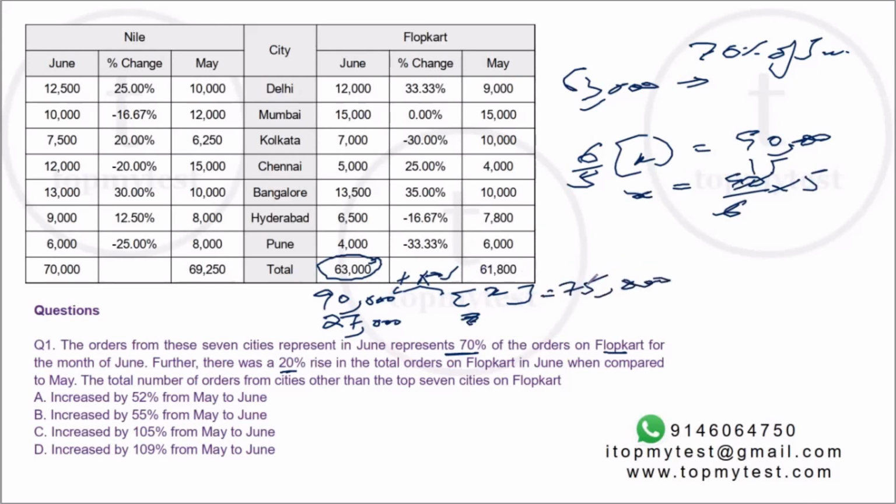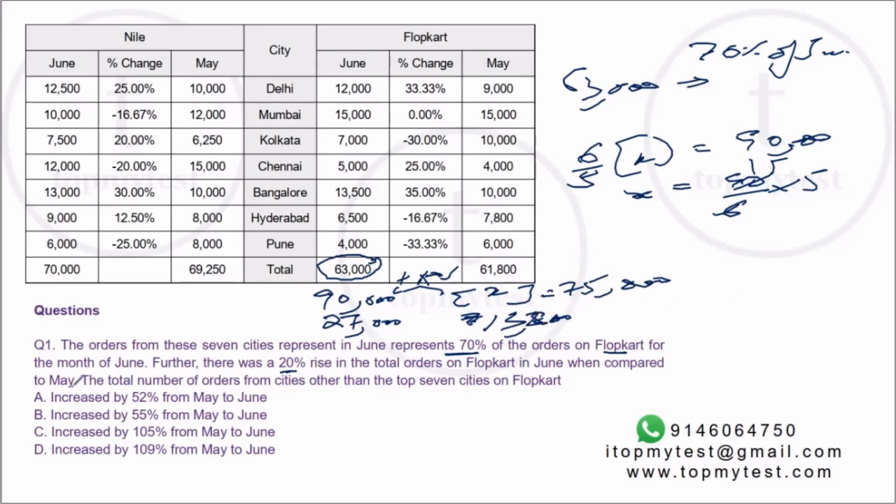So what will be the number of orders from other cities besides these 7? It will be 75 minus 61,800. 75 minus 61 is 14. So 13,200. 13,200. That will be the increase.